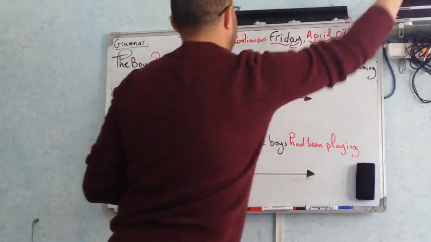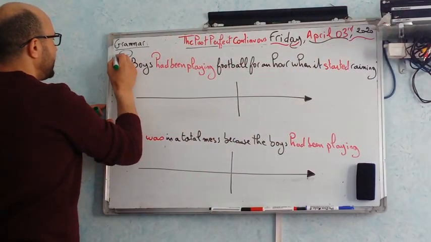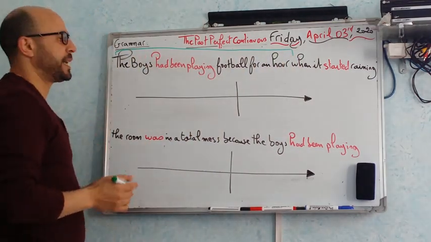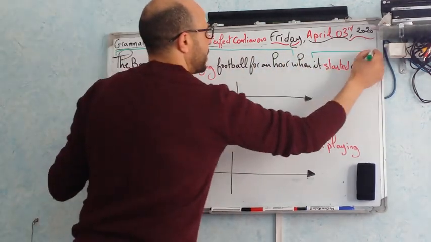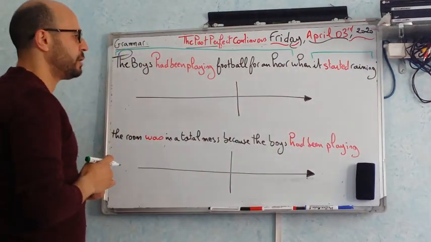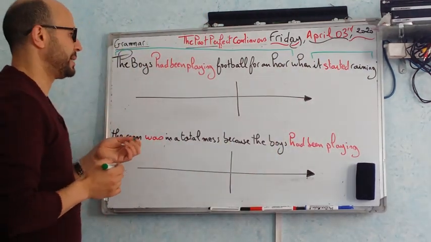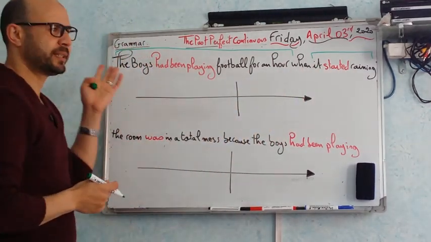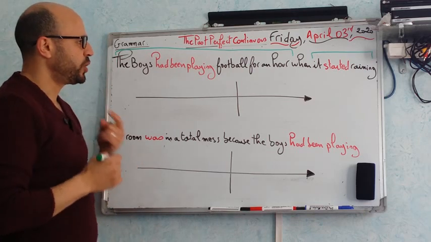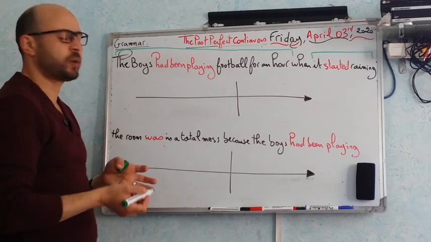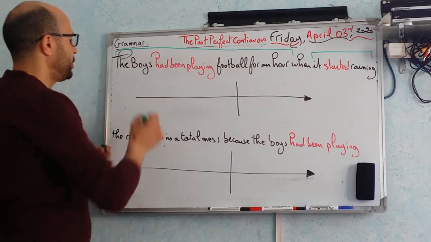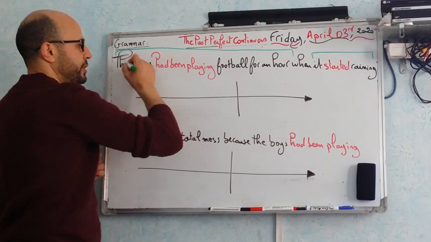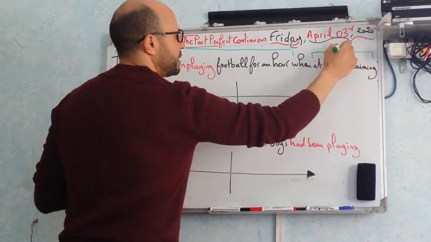So the first action is the boys had been playing football for an hour. The second action, it started to rain. Now, they happened, of course, in the past because we have here a verb in the simple past. So the whole sentence is in the past, but which action happened first and which one happened second? Good. So they had been playing football for an hour. This is the first action. It started to rain. This is the second action.